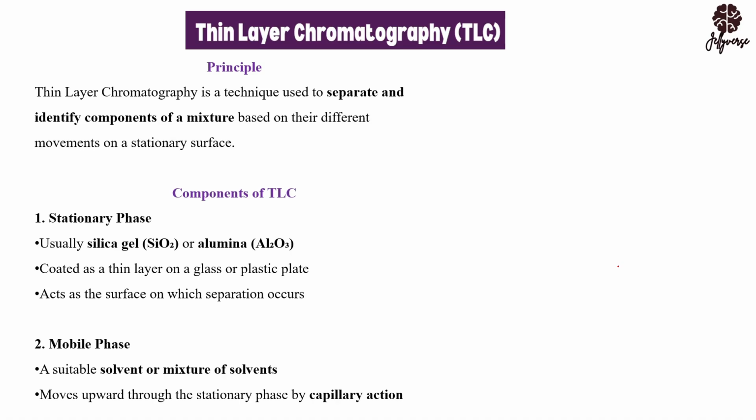So the principle is that thin layer chromatography is a technique used to separate and identify components of a mixture based on their movement on a stationary phase. When we are talking about stationary phase and mobile phase, we'll be delving more into it. Components of thin layer chromatography: here we are talking about a thin layer. Let me give you a typical example. Let's say our layer here is paper. The paper is the stationary phase, but the mobile phase is the water poured on it.